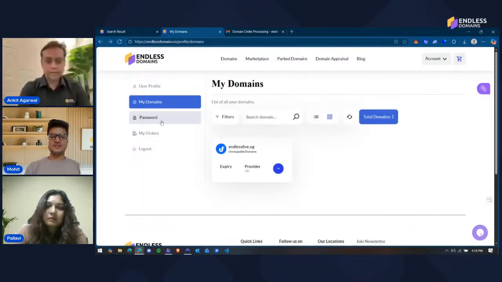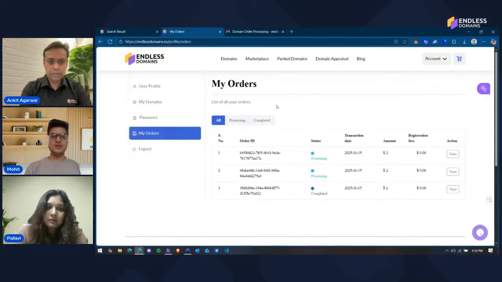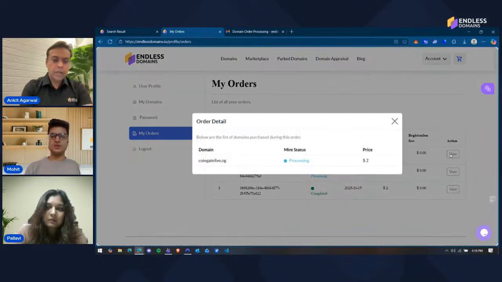So this is the basic flow that we wanted to show for the buying process and some process of the management part as well. Ankit, anything else that we need to cover?